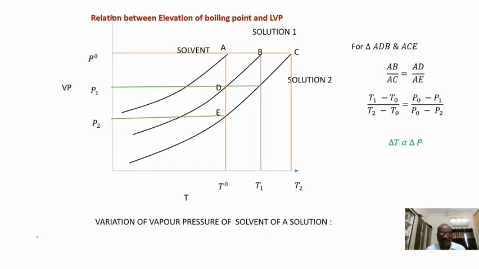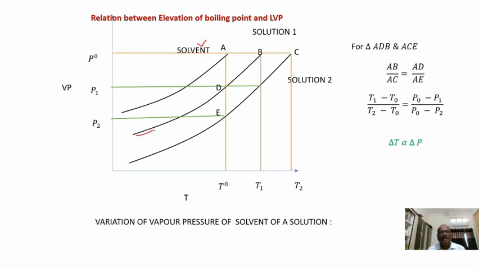Okay, next we see the relation between the elevation of boiling point and lowering of vapor pressure. This is a graph we have taken. In this graph, 3 curves are shown. The first curve represents the solvent. In this, a small amount of non-volatile solute is dissolved, let's say, so a solution is formed.